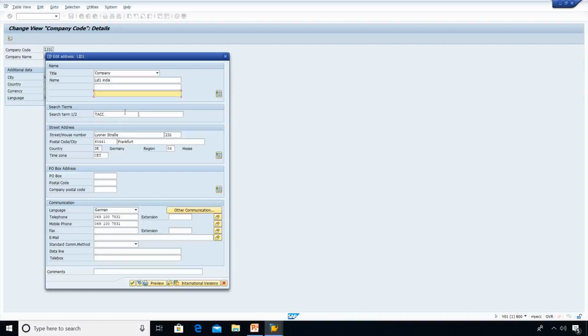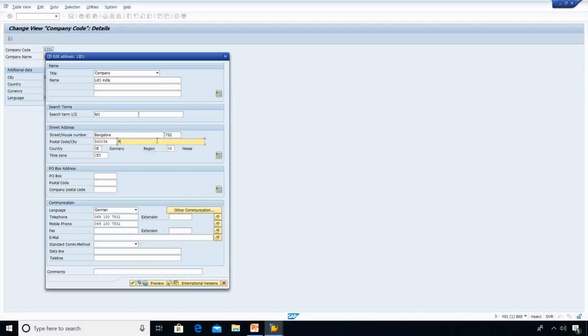Search term, this is for traceability purposes, like LID1. Street, Bangalore, give something like this. Postal code, let me choose this 56636.